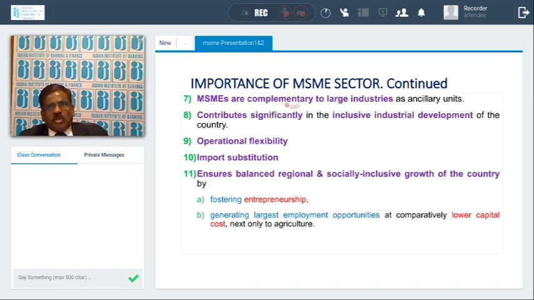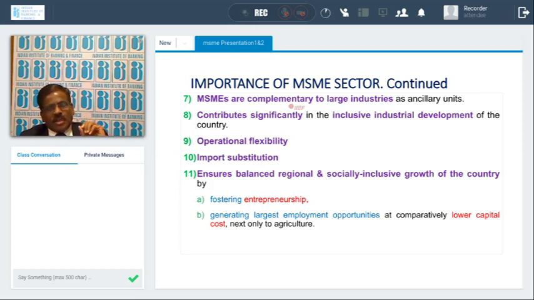Roughly 99% of the MSME sector is in the micro sector. That means below 25 lakhs investment in plant and machinery for manufacturing micro enterprises, and up to 10 lakhs for the service sector.